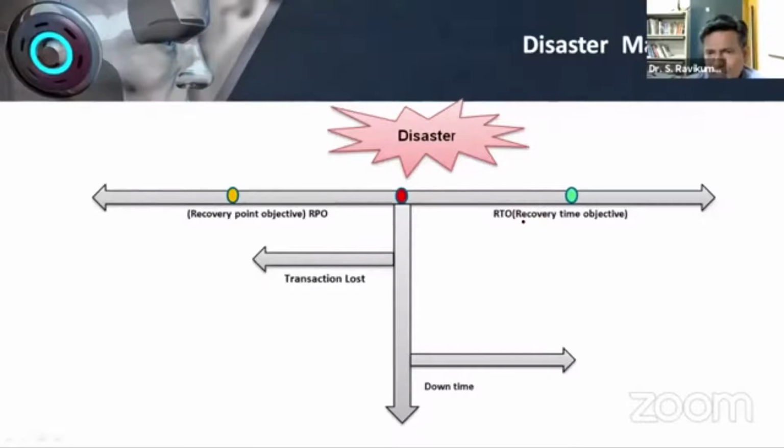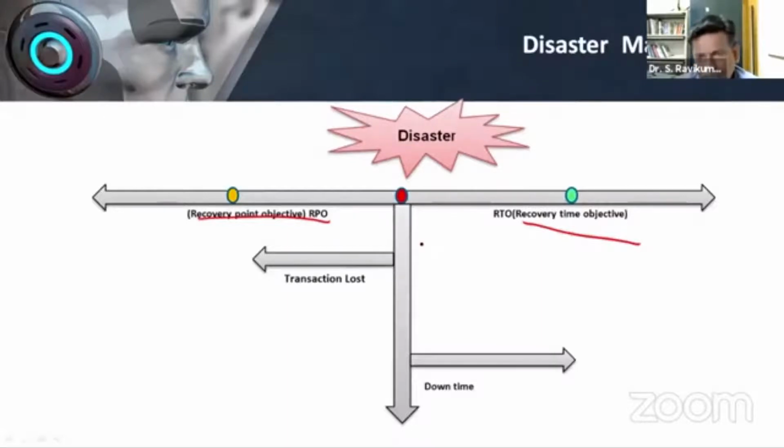One is RTO, recovery time objective, and RPO, recovery point objective. So these two things are important when we talk of disaster management. So this part I will explain a little bit in detail.